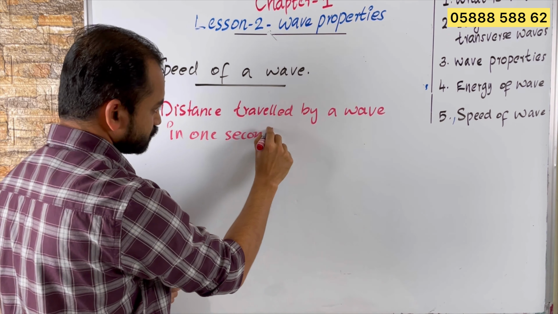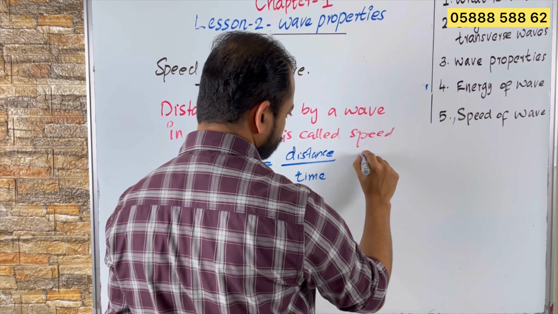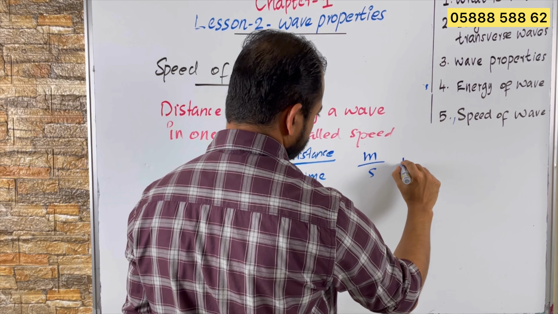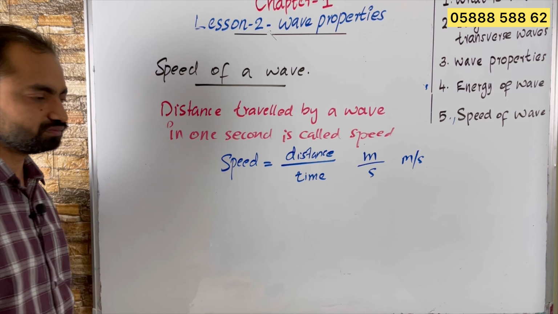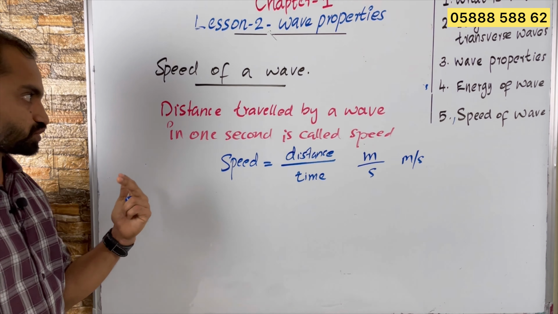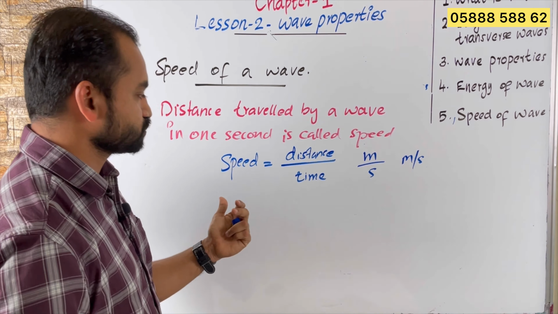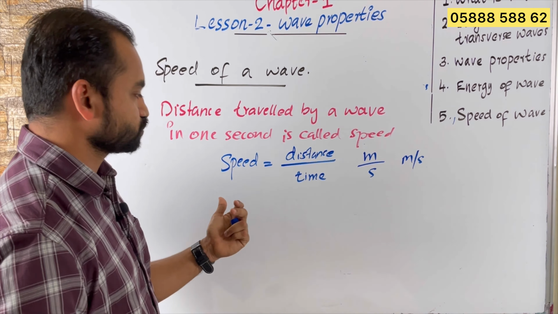So if a wave travels 2 meters in 1 second, its speed is 2 meters per second. If a wave travels 3 meters in 1 second, its speed is 3 meters per second. So what is the equation to calculate speed? The basic equation that everybody knows: speed is always equal to distance divided by time. The distance traveled divided by time. And what is the unit of speed? Unit of distance is meter, unit of time is second, so unit of speed is meter per second. What is speed? Distance traveled by a wave in 1 second is called the speed of the wave. Speed is equal to distance divided by time.